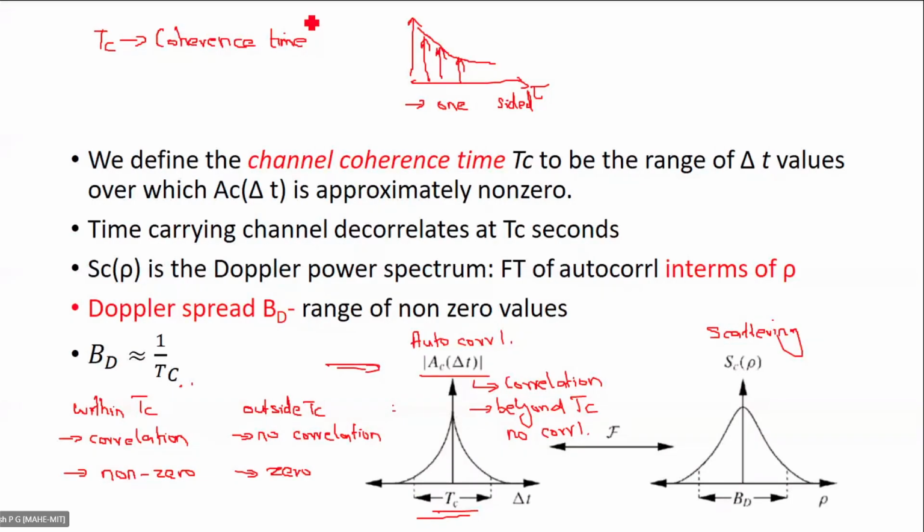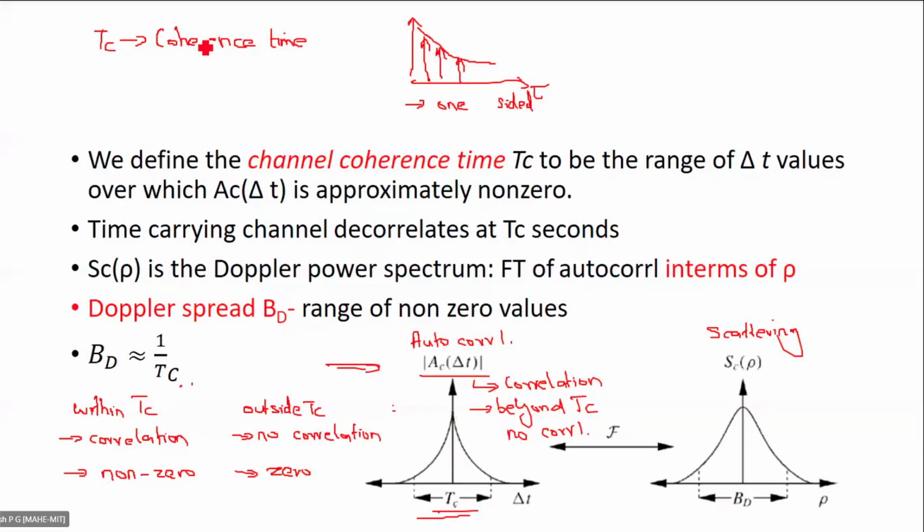Okay, that is kind of a layman language. That is, within TC means the channel is not varying much. Channel is almost like static. There is no considerable variation. But if you're considering a time after TC, there is a considerable amount of variation after TC. Okay, so that is the importance of TC, coherence time.